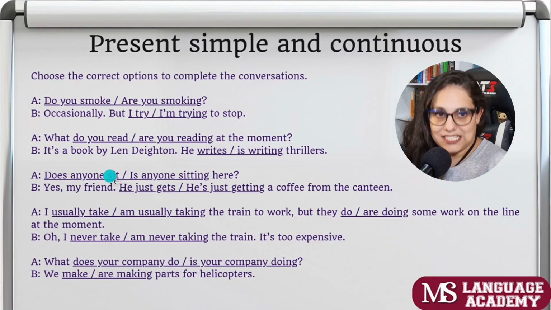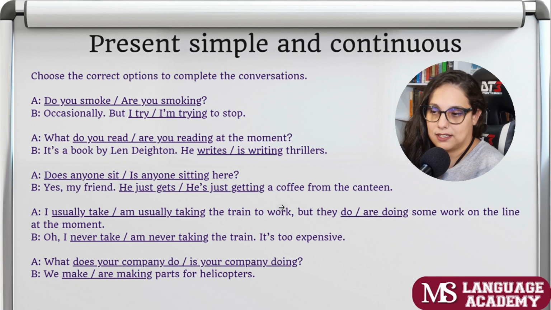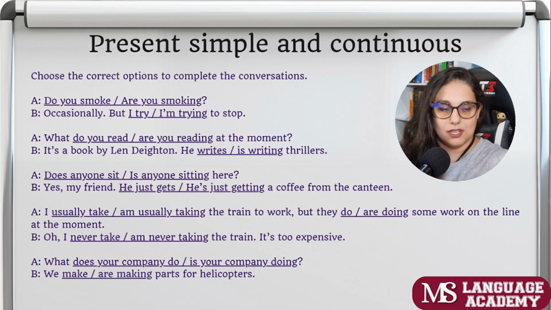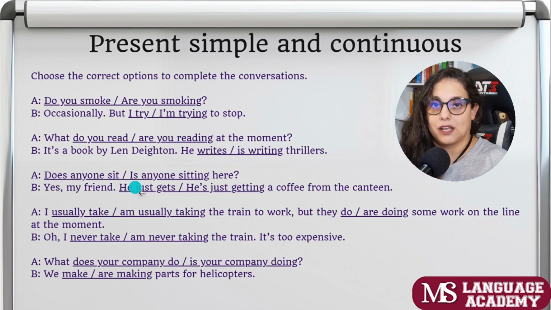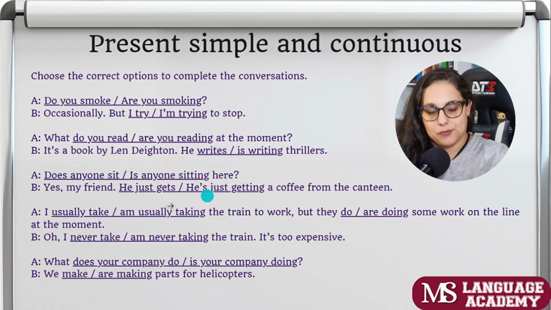Does anyone sit or is anyone sitting here? Yes, my friend, he just gets or he's just getting a coffee from the canteen. Okay, so what is the situation? You are looking for a place to sit so you can eat. And you just ask the person, is anyone sitting here? So can I grab this chair? Can I sit here, right? So is anyone sitting here right now? Yes, my friend. He's just getting a coffee from the canteen. He'll be right back, right?